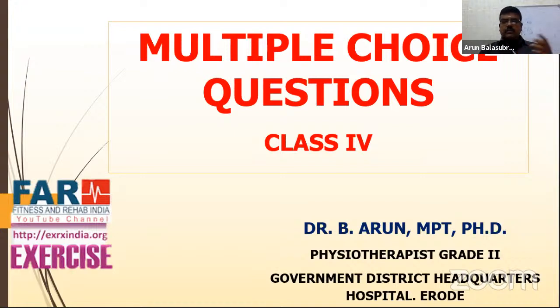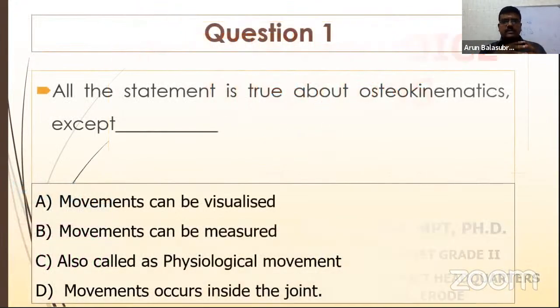Before we go well into that, I have some photographs, and you are supposed to say what the technique is or what the photograph implies, same as the question and answers. Right? We'll start from basic till the higher end also. The first question for you is: all the statements are true about osteokinematics except which one? First is movement can be visualized, movement can be measured, also called physiological movements, or movement occurs inside the joint. Which is not a statement about osteokinematics?